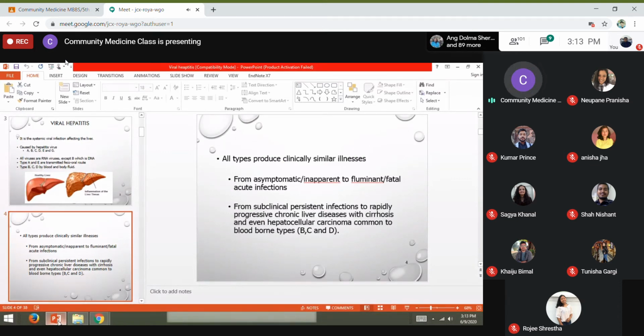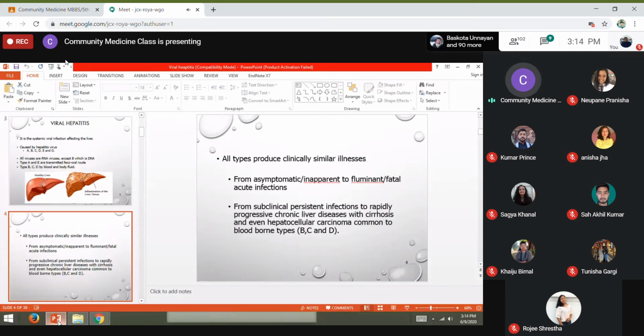Whereas hepatitis B, C, and D can lead to very progressive chronic liver diseases. It can lead to chronic disease like cirrhosis of the liver, or it can also go to carcinoma.